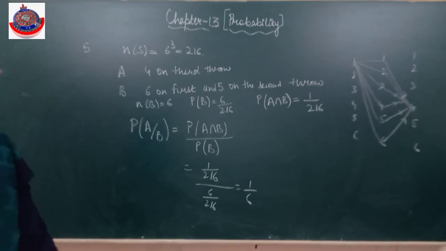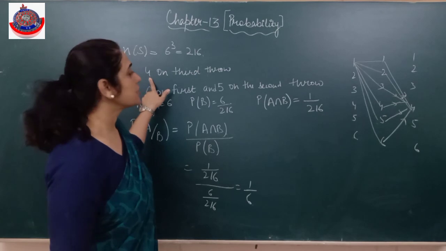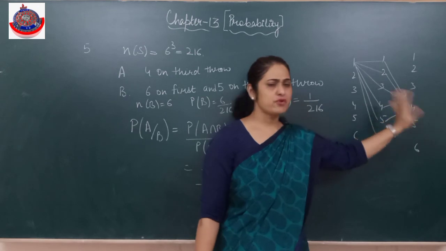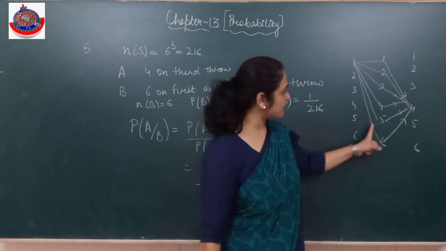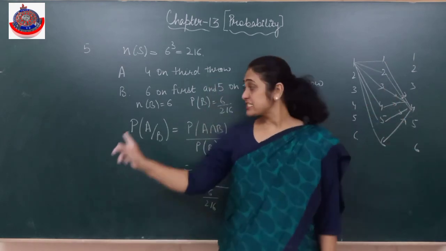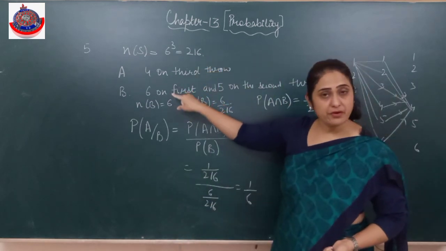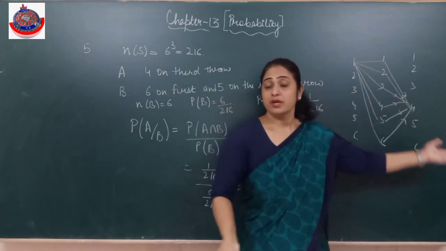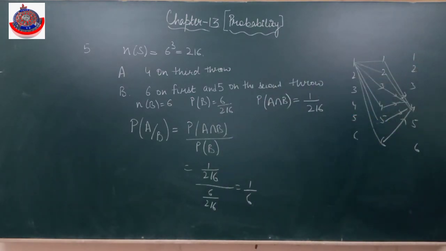Not difficult. देखने में, because 216 you can't write, सिर्फ एक थोड़ा सा आइडिया, हमने ट्री डायग्राम बनाया, 4 on third throw, that means 1 के साथ possible combination, 1, 1, 4, 1, 2, 4, 1, 3, 4, 1, 5, 4 and so on. फिर उसके बाद 6 on first and 5 on second, तो 6, 5, 1, 6, 5, 2, तो इसके लिए तो 6 हो गए, तो इसकी probability आ गई. अब कॉमन मतलब दोनों को कंबाइन कर दो, 6 on first, 5 on second and 4 on third, तो एक ही कॉम्बिनेशन बनेगा 6, 5, 4. Clear? So 1 by 6, that's my answer. Clear? Again I would like to say the questions are easy, you just have to understand them well.